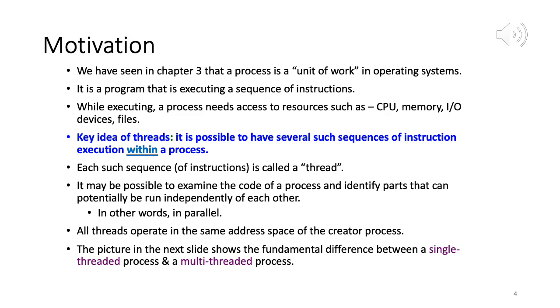So if I have identified these 4 sets of instructions which are independent, we don't exchange data with each other, then I can execute each of them in parallel, one set of instructions on each CPU. So identifying opportunities for parallelism through the use of threads is becoming increasingly important in modern multi-core systems that provide multiple CPUs.